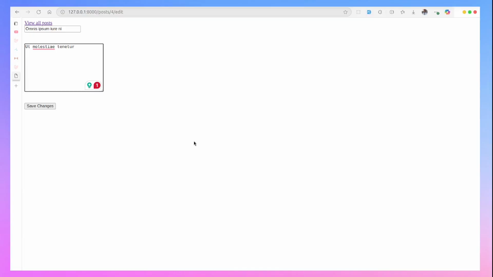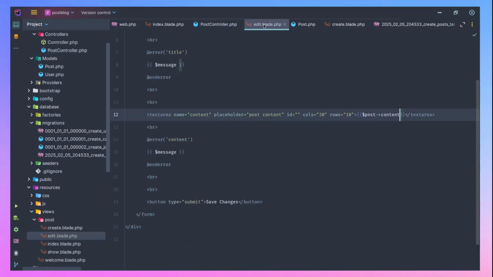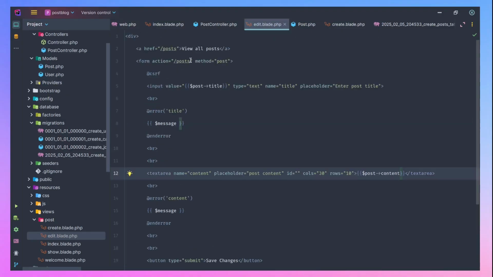So now let's come back to our edit page. The job is not complete yet, so we need to also come back here and say we want to accept a parameter here, and that's going to be the post ID. So now what else?